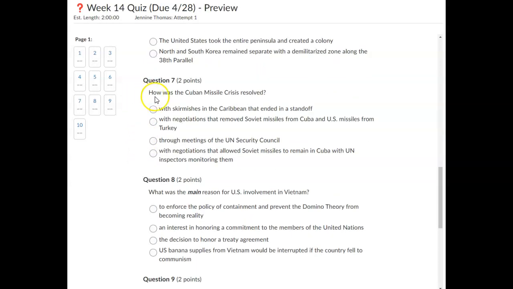Question 7. How was the Cuban Missile Crisis resolved? With skirmishes in the Caribbean that ended in a standoff? With negotiations that removed Soviet missiles from Cuba and U.S. missiles from Turkey? Through meetings of the UN Security Council? With negotiations that allowed Soviet missiles to remain in Cuba with UN inspectors monitoring them?